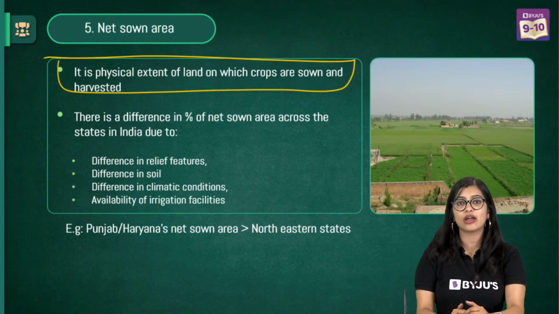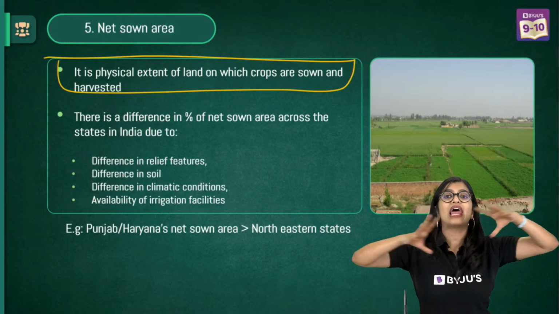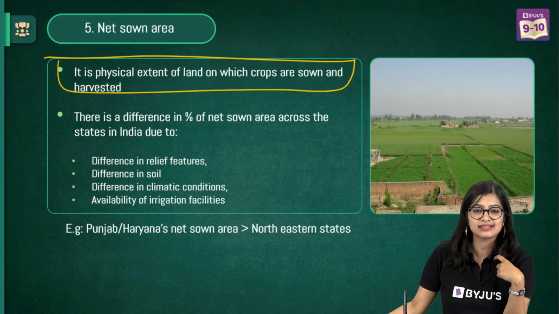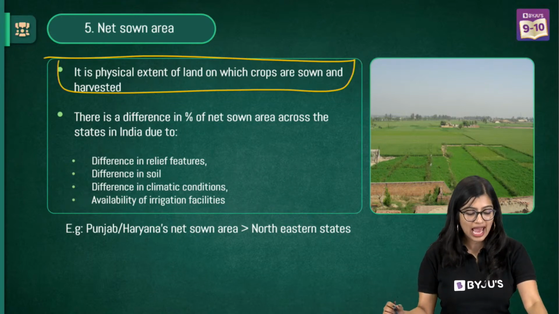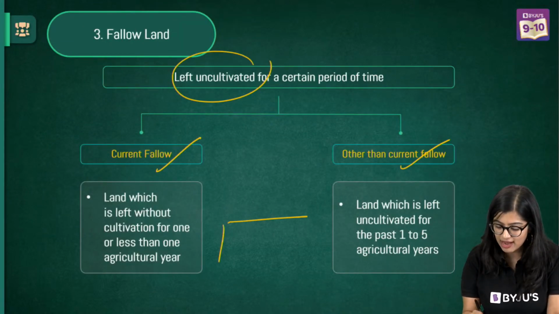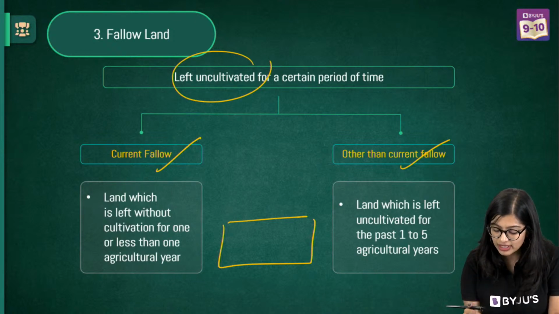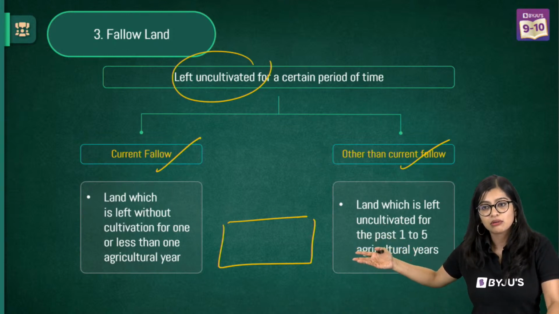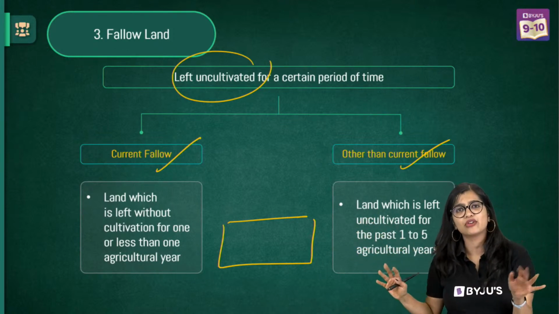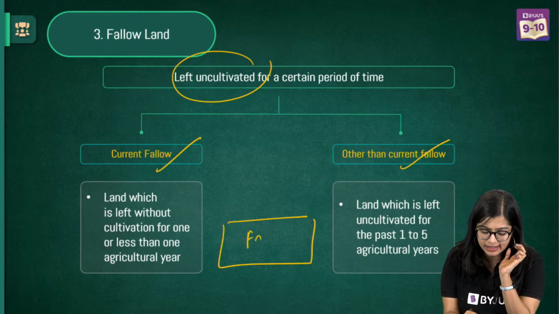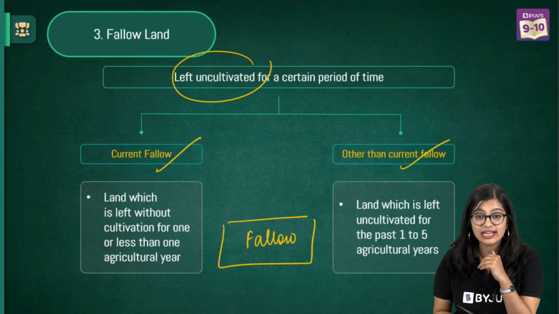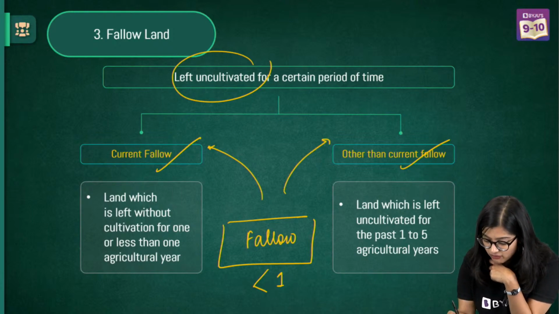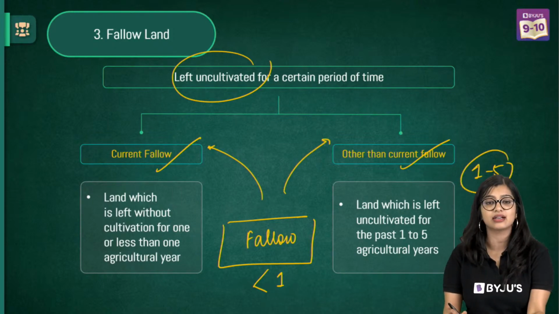Difference between land and soil. Land is basically the whole area that is covered. Now soil is a part of your land. Simple as that. Fallow land is if I have a piece of land and in this piece of land I don't do any agriculture. I can do, but I am not doing. For some amount of time I leave it as it is. This is my fallow land. Now if I leave it less than 1 year, it will be current fallow. If it is between 1 to 5 years, it will be other than current fallow.